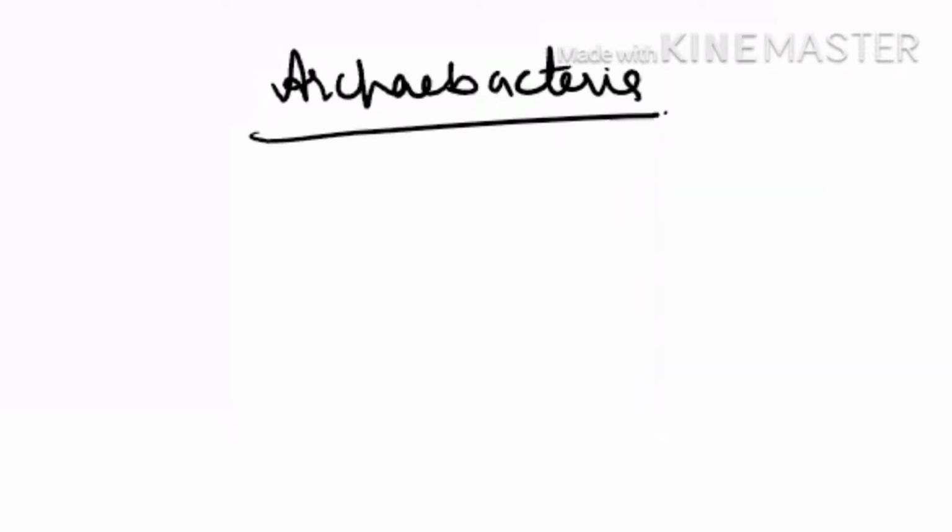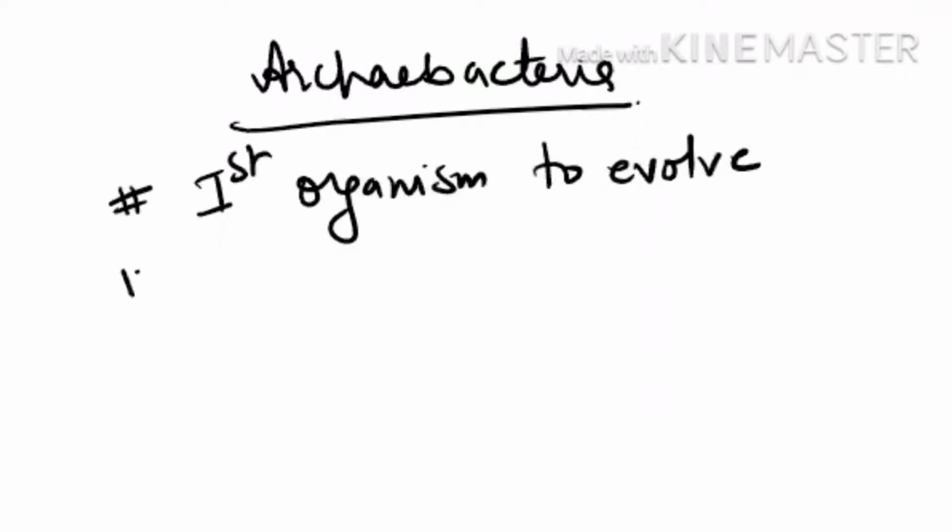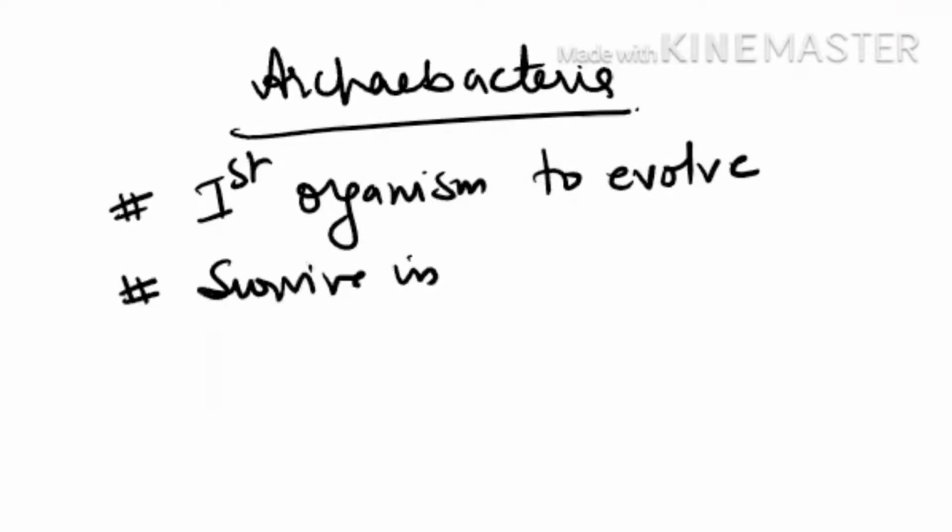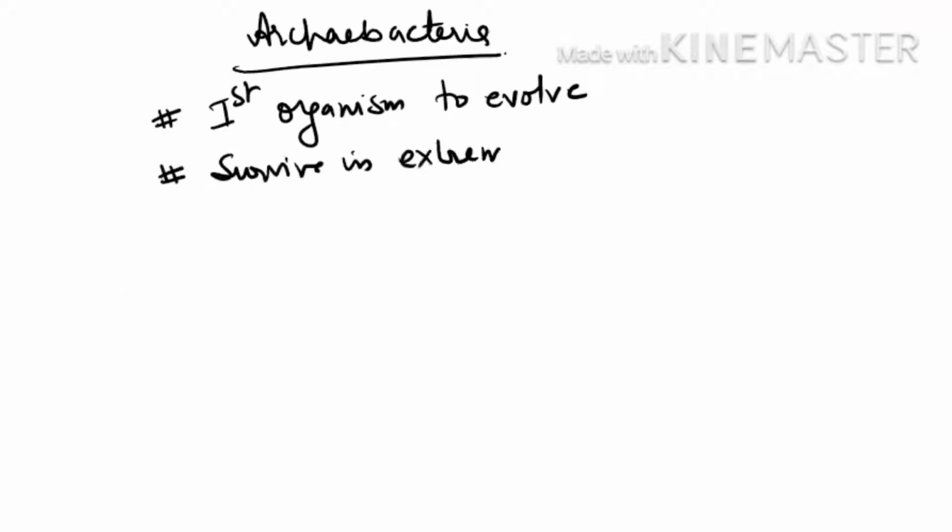Archaebacteria are the first organisms to evolve after the origin of life. And till now, they are able to survive in the extreme conditions. And the survivability in the extreme conditions is due to the difference in the cell wall.